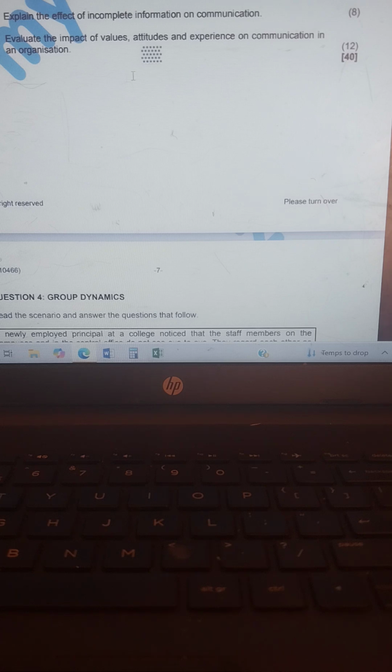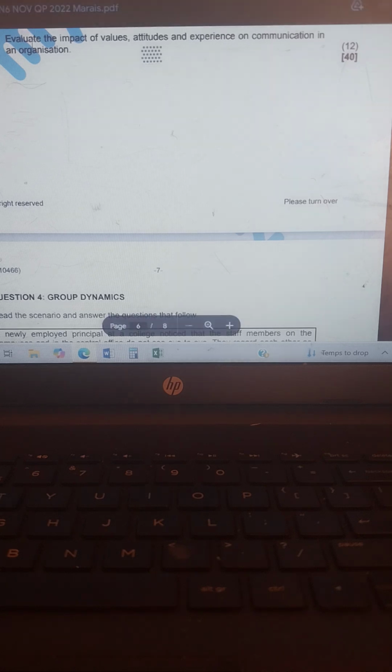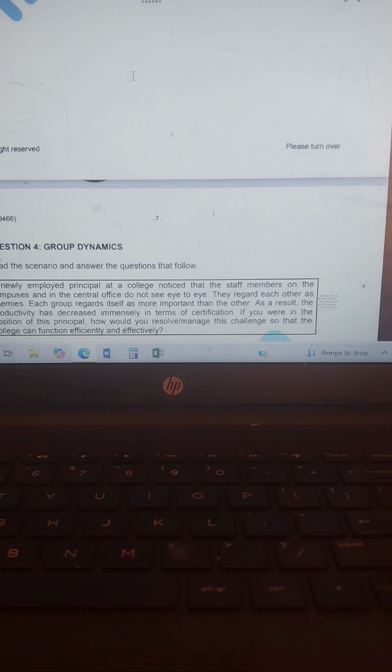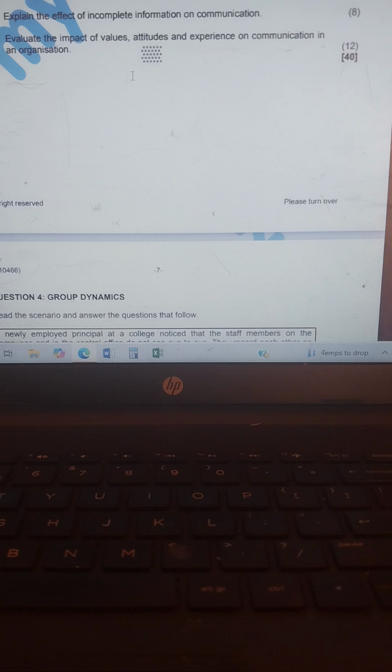Then we go to 3.5. Evaluate the impact of values, attitudes, and experience on communication in an organization. Let's start with values. All individuals have a unique set of values or beliefs that determine how they express themselves. The second one, people's values will therefore determine how they communicate, how their communication takes place.